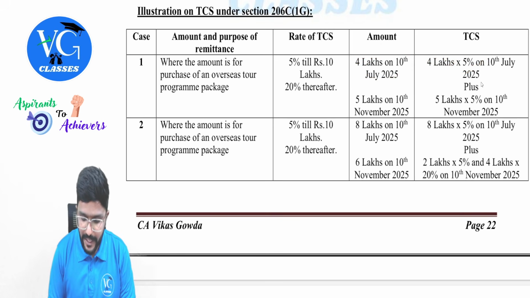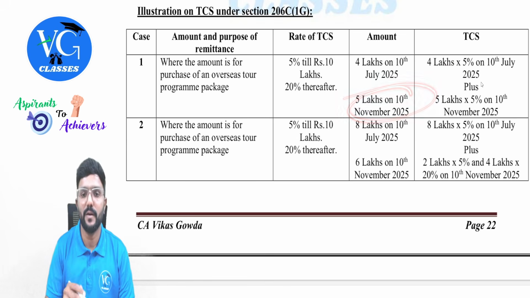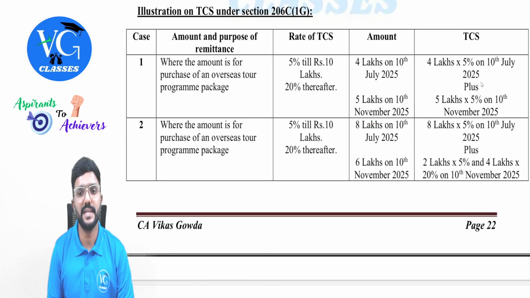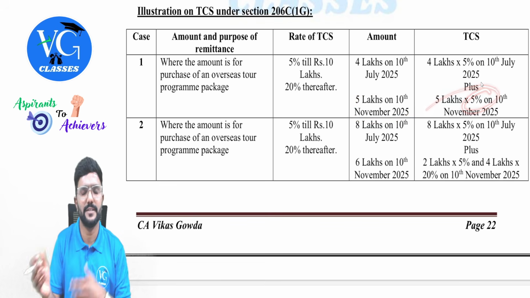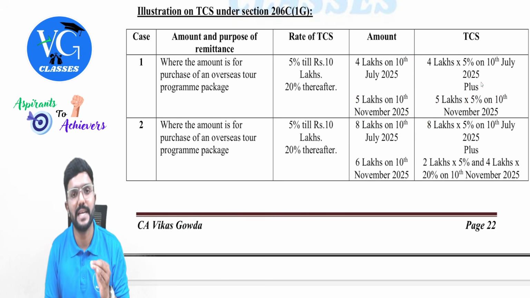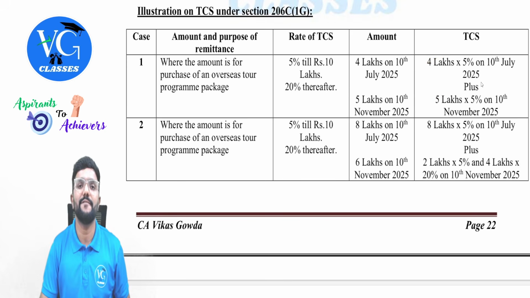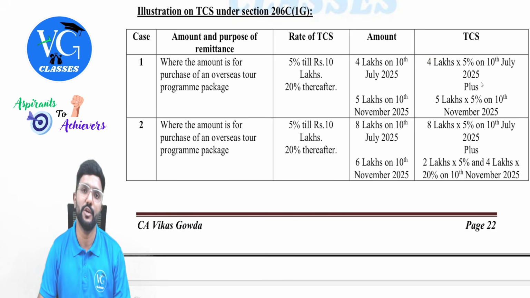Then I went and purchased one more package in the same year on 10th November for 5 lakh. What is the TCS on that? Again 5%, as aggregate also is within 10 lakh. You can see 4 plus 5 is within 10 lakhs. Yes, sir. Even on 5 lakh, 5% TCS would be collected on 10th November.